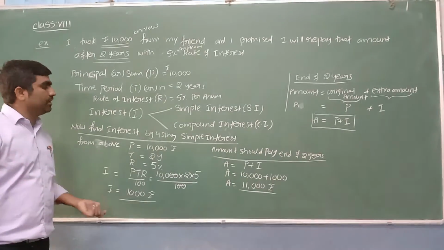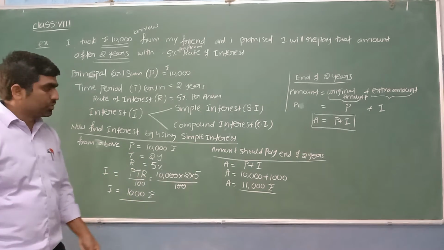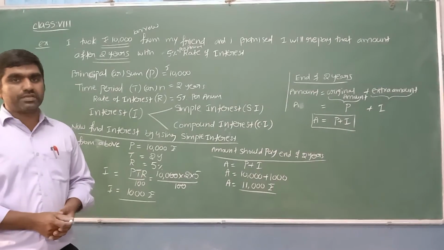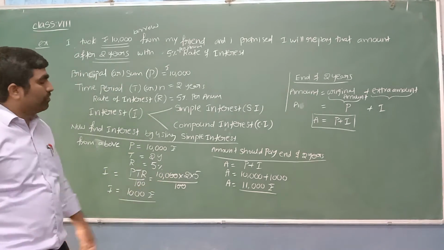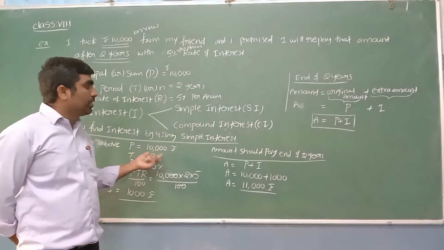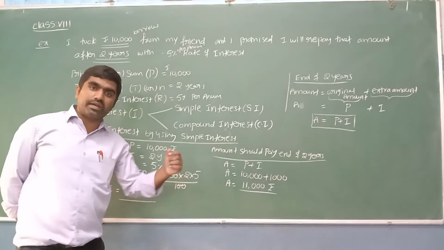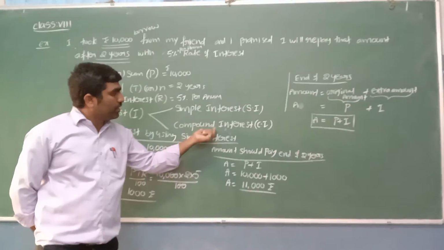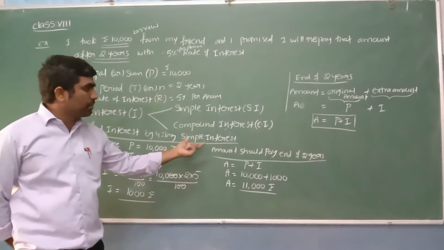That extra amount, that interest, I am trying to calculate by using the simple interest concept. So at the end of the year, you should pay 11,000 rupees. So the extra we are paying here is 1,000 rupees interest, which can be calculated by simple interest. Now let's see how we can find the interest by using the compound interest method. If I calculate the interest by using the compound interest method, do we get 1,000 rupees only, or do we get less than 1,000 or more than 1,000? This is the calculation of interest by using the simple interest method.